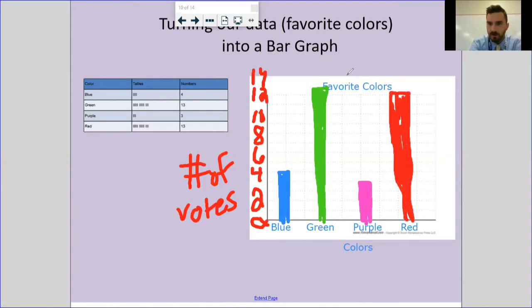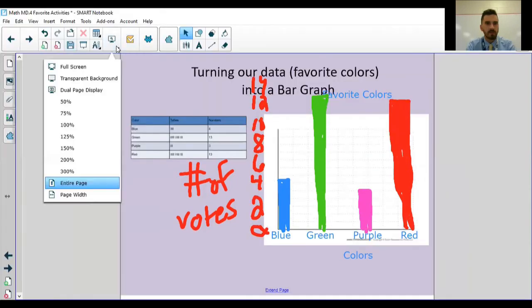So there we have a bar graph with everything we need. We've got a title, we've got the bars, we've got the scale, and we've got all the things labeled. And here is where you can come up with a boatload of questions, which I want to see if I can do this. I'm about to really test myself here.